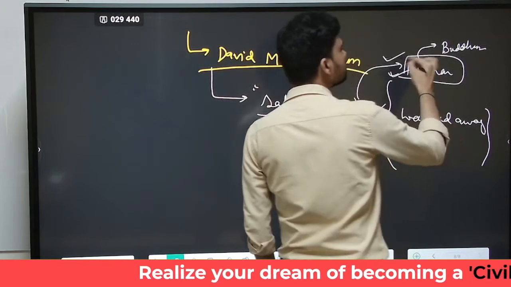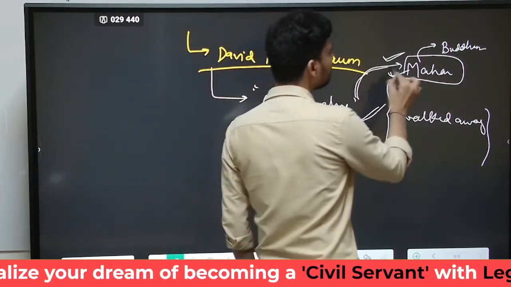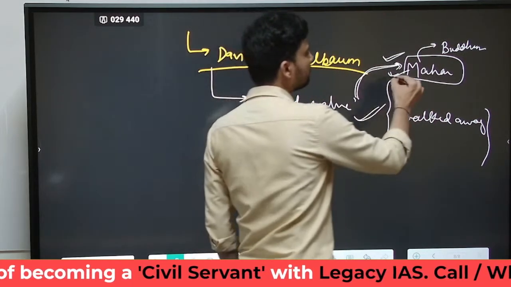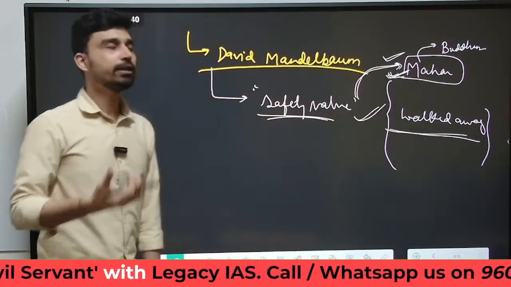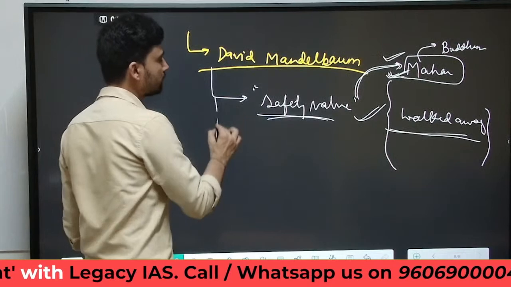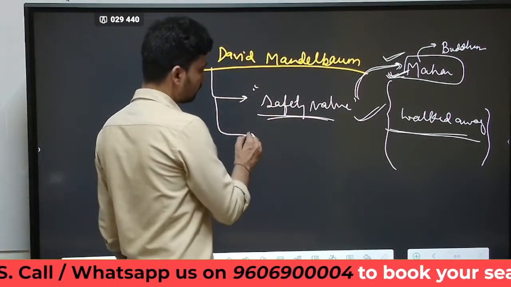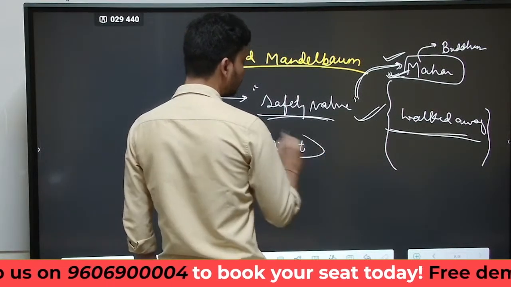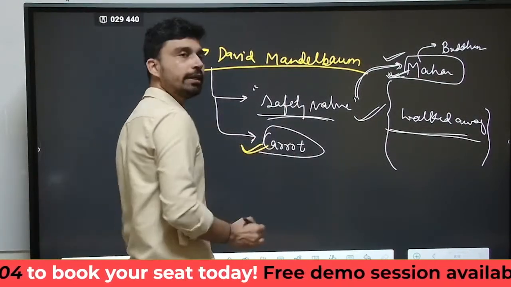This was a very rare kind of event that we have seen, and it could have become much more frequent had the Sanskritization concept been missing from Indian society. Thus Mandelbaum compared Sanskritization with the concept of carrot and stick, saying that Sanskritization is like a carrot.